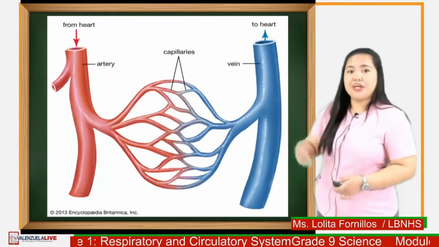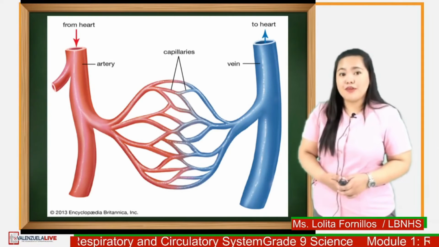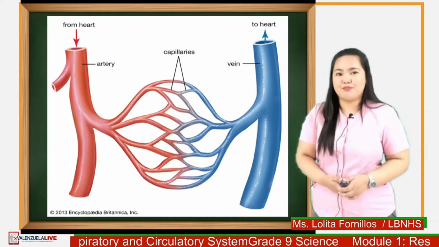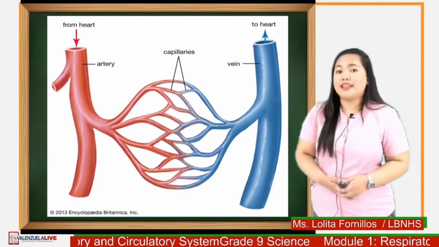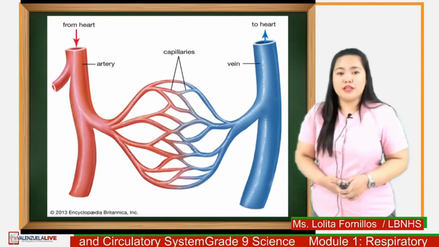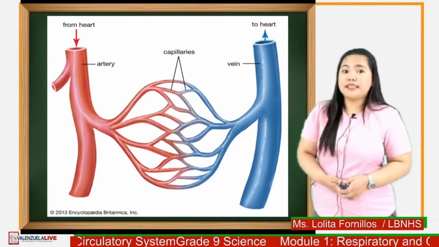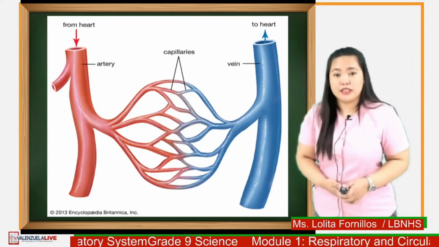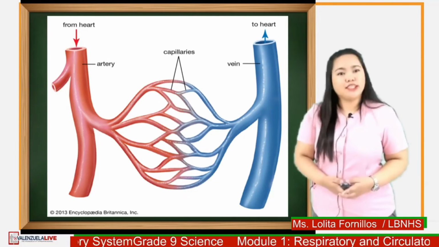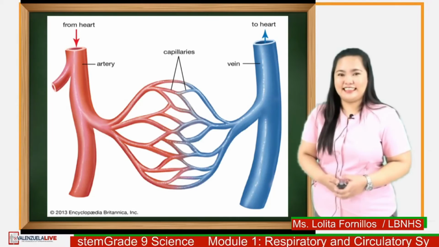In this picture, the artery is red because it carries oxygenated blood coming from the heart to be delivered to the different parts of our body. The vein is blue because it carries blood with less oxygen coming from the different parts of our body to be delivered to the heart. The capillaries connect these two blood vessels inside the tissues and organs of our body. But students, this is just a representation. All the blood vessels in the body are red.